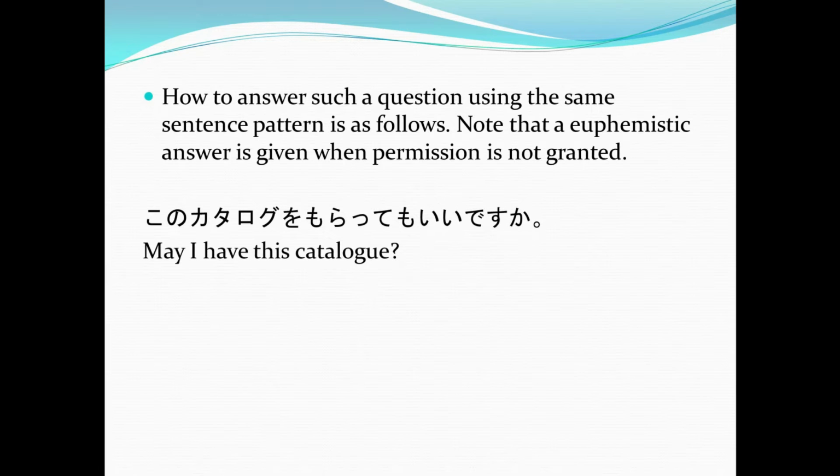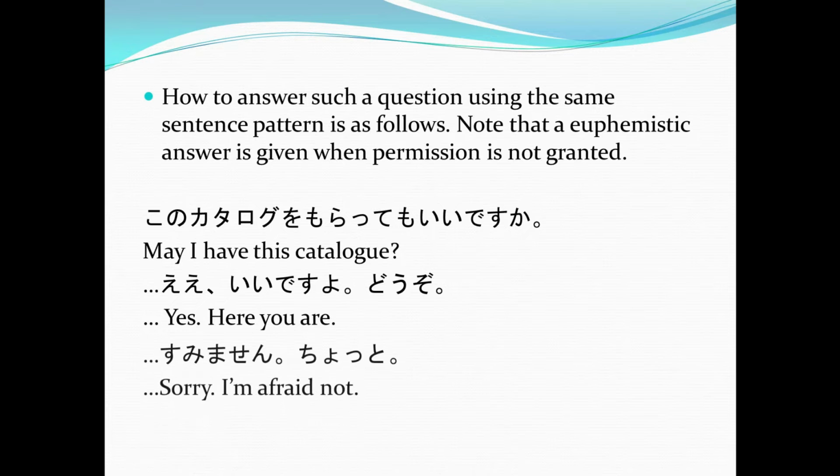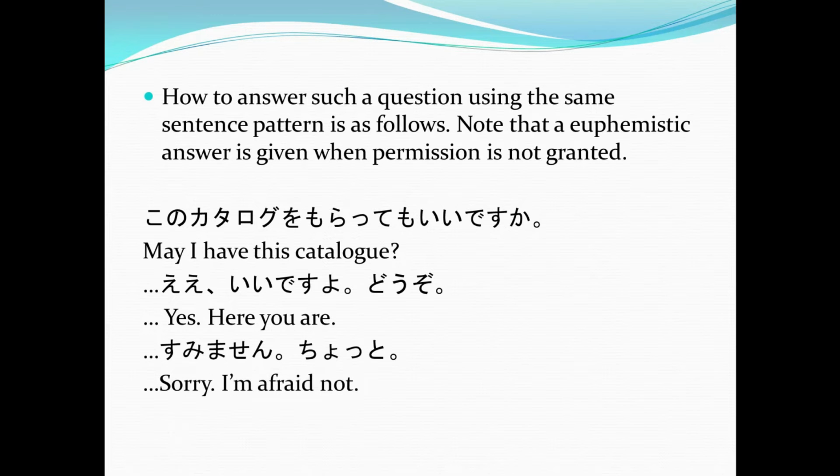Kono katarogu o moratte mo ii desu ka? Or may I have this catalog? If yes, ii desu yo, dozo. Yes, here you are. And then, if permission is not granted, sumimasen, chotto, sorry, I'm afraid not. So you could actually cut it in there and not give permission if you don't necessarily want to.